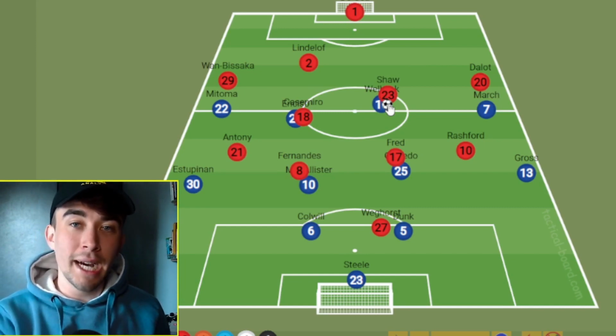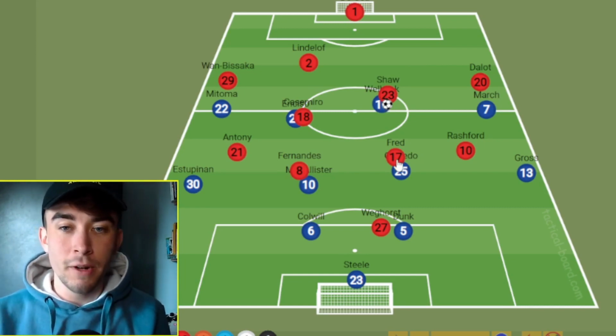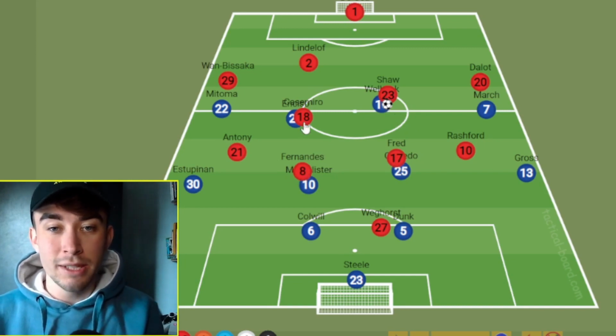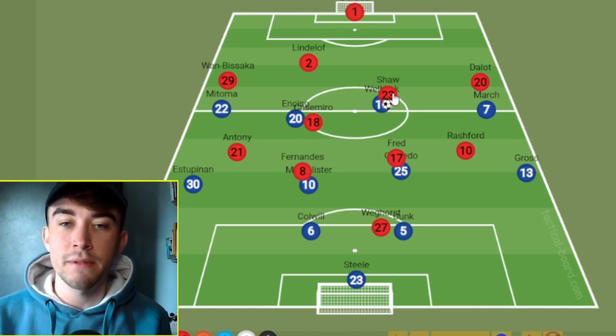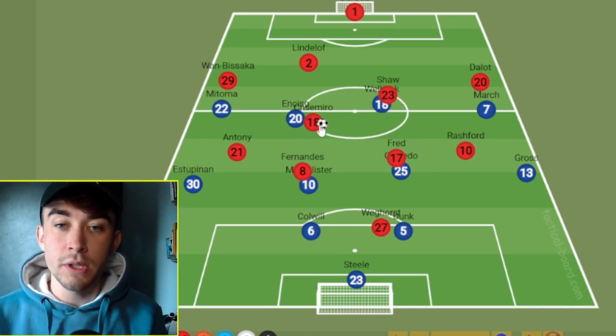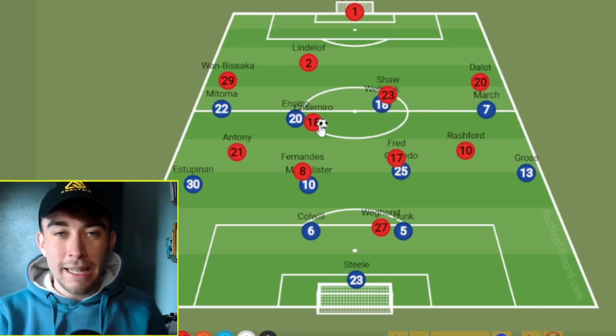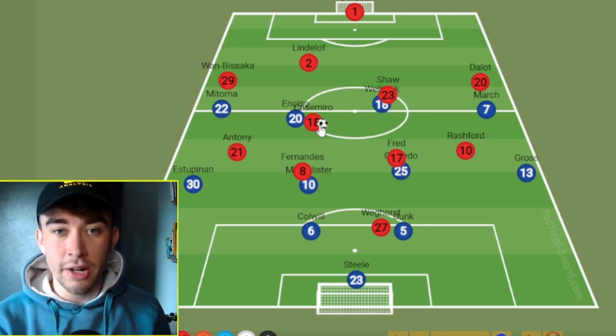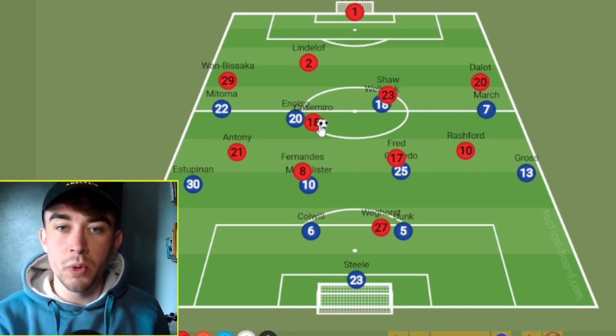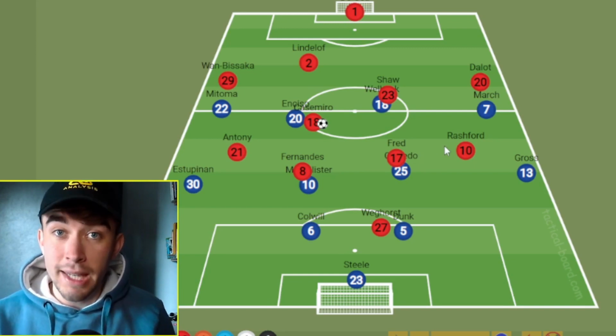But when they do it, have these traps set of Fernandes and Fred ready to apply pressure straight away, Casemiro sweeping up and Enciso behind them, the fullbacks following the wingers, but also the centre-backs being super aggressive. What this leads to is turnovers. From here, United, please, have quality on the ball. Take your time if you need to, take a touch, but quality passes on the ball. Because if they do, you can get at this Brighton defence.